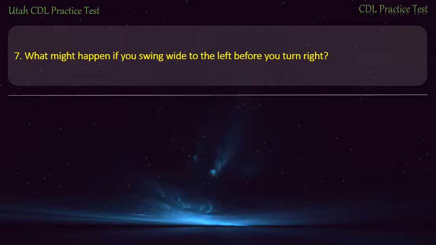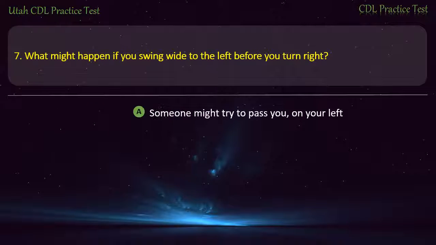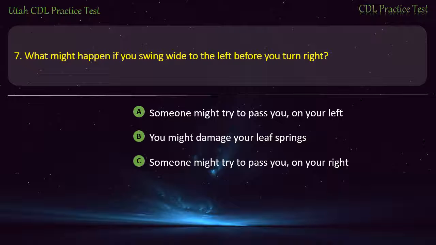Question 7. What might happen if you swing wide to the left before you turn right? Someone might try to pass you on your left. You might damage your leaf springs. Someone might try to pass you on your right. All of the above. Answer. Someone might try to pass you on your right.